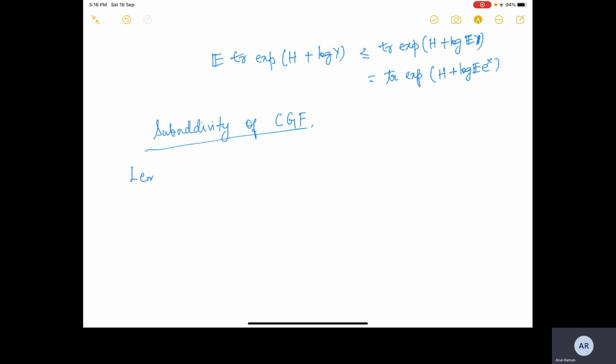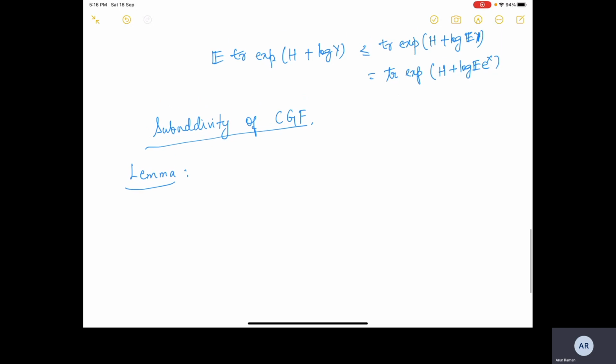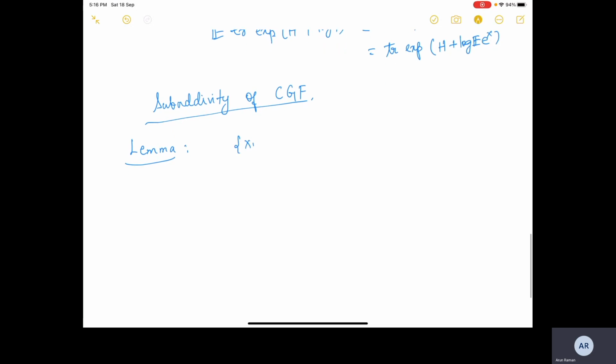So this is actually quite a decent introduction to the flow of proofs. We have a finite sequence of independent random Hermitian matrices.